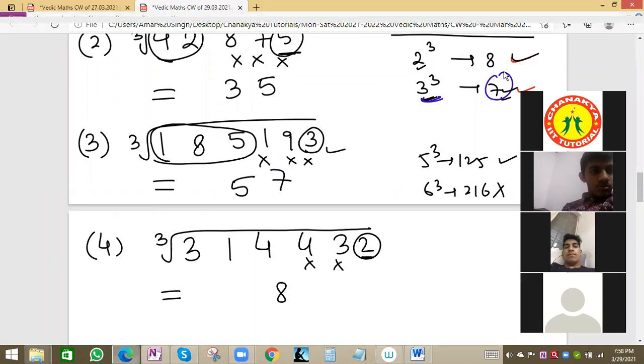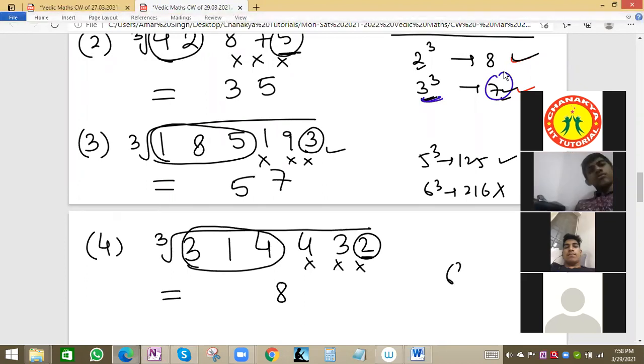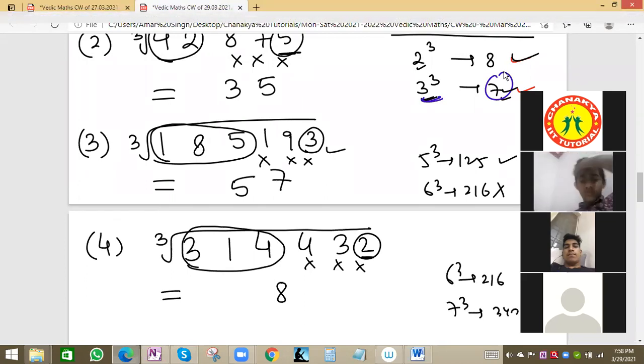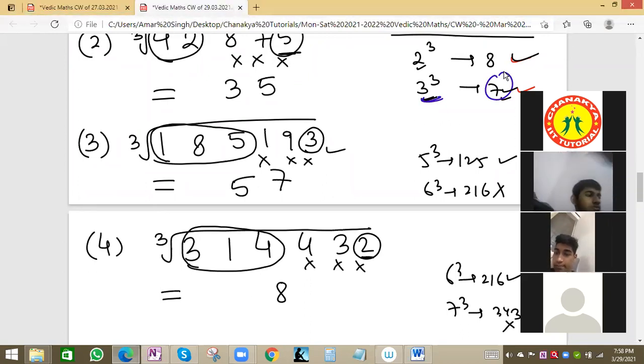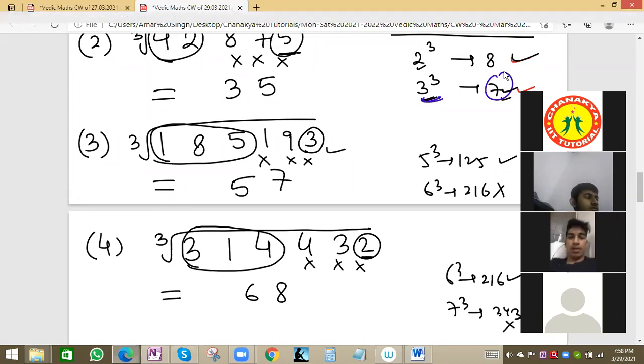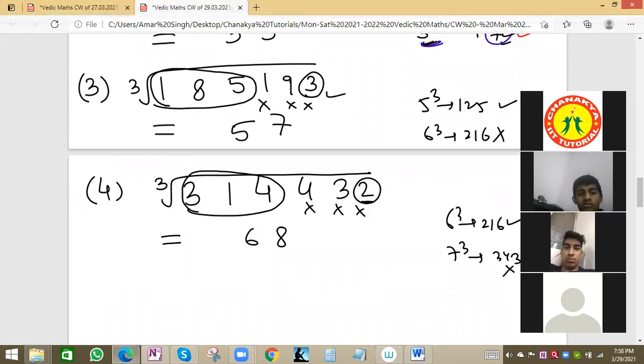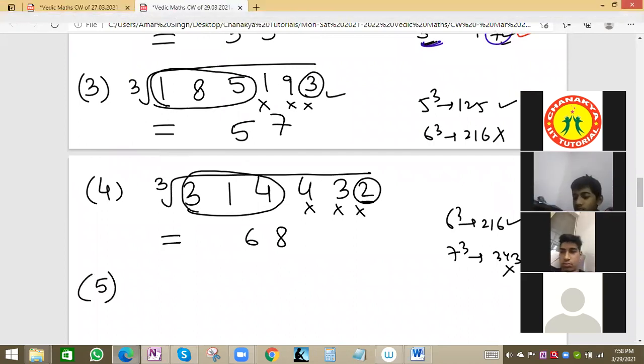Now the second step is we will ignore the last 3 digits and we'll focus on the remaining value, 314. So 6 cube is 216 and 7 cube is 343. So 343 is on the higher side. So we'll take 216, that is 6. 68 is the right answer. Correct. Good. Now see the next question.